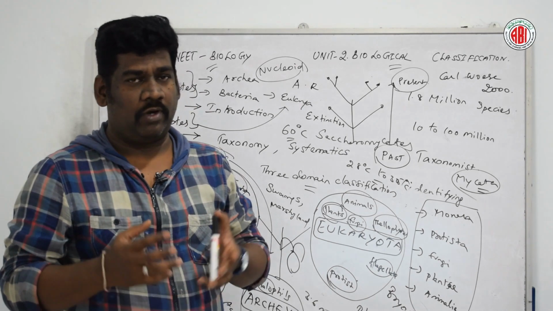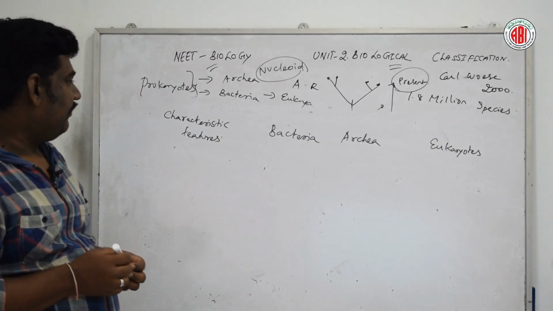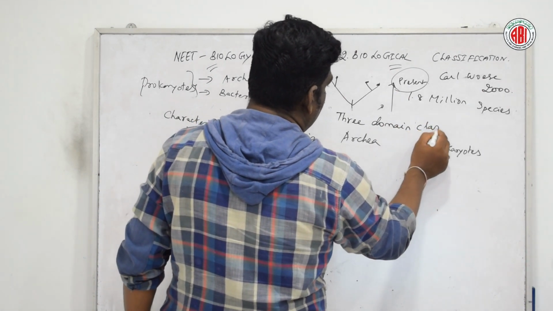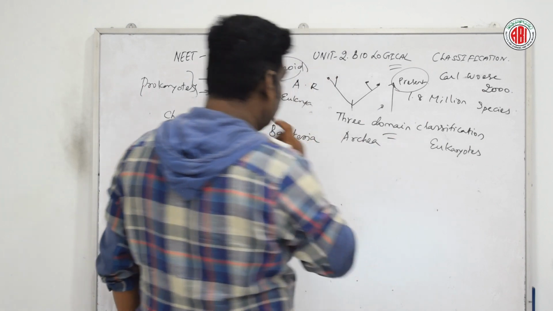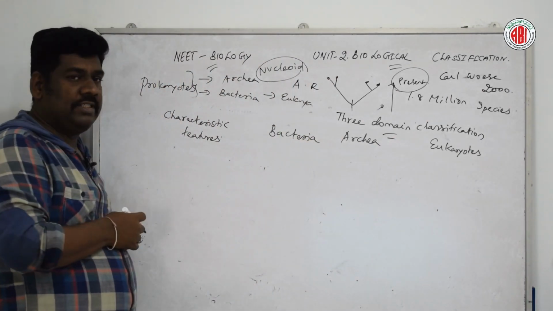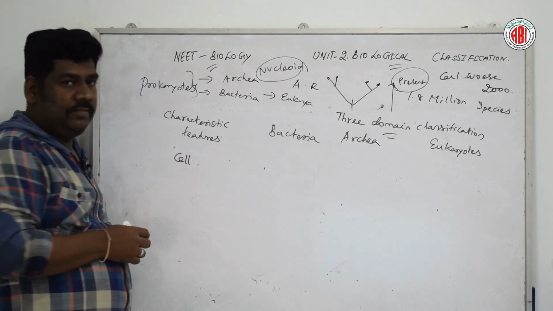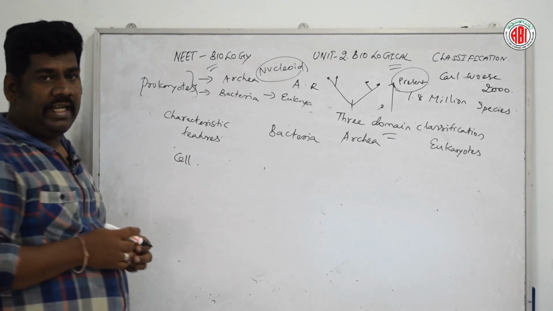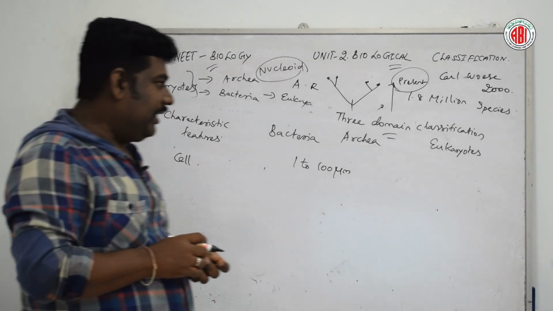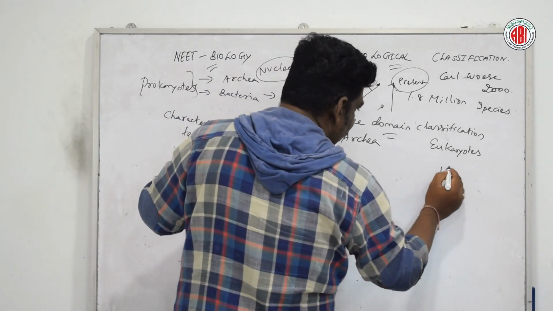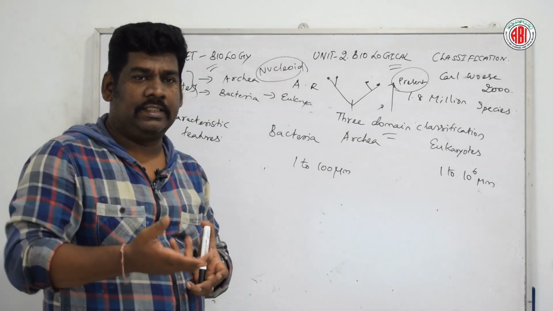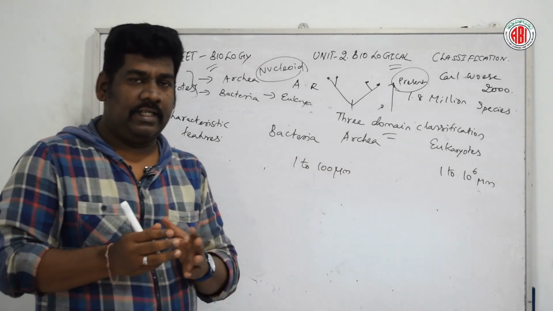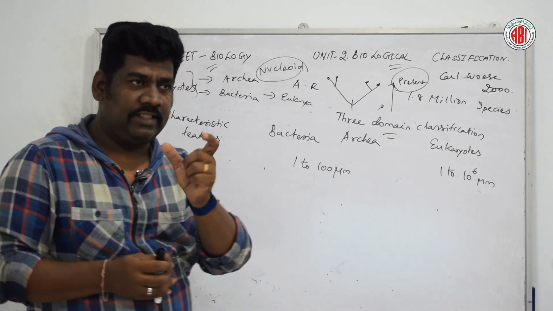When we are talking about the volume of the cell, according to the characteristic features of the 3 domain classification, for both bacteria and archaea it ranges from 1 to 100 micrometers. For eukaryotes, it ranges from 1 to 10 to the power of 6 micrometers. This shows how bacteria, archaea and eukaryotes vary by the volume and the shape and structure of the cell.